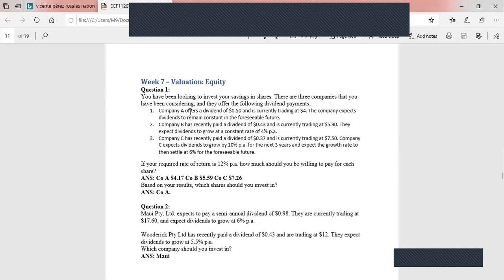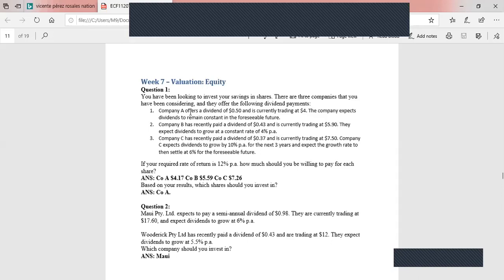Company A offers a dividend of 50 cents and is currently trading at $4. The company expects dividends to remain constant in the foreseeable future. So in the first company, dividends are constant. Company B has recently paid a dividend of 43 cents and is currently trading at 5.9. So we are given the current prices. They expect dividends to grow at a constant rate of 4% per annum. So there's a constant growth rate of 4%.